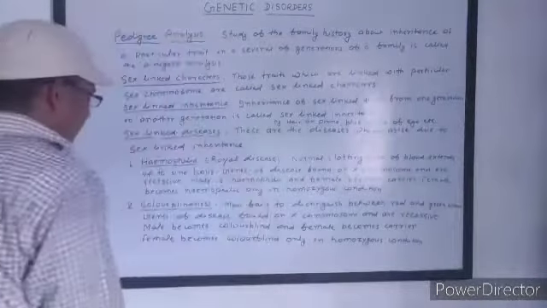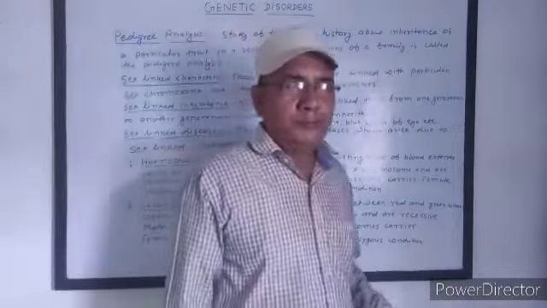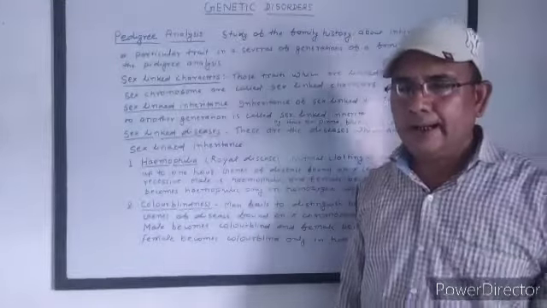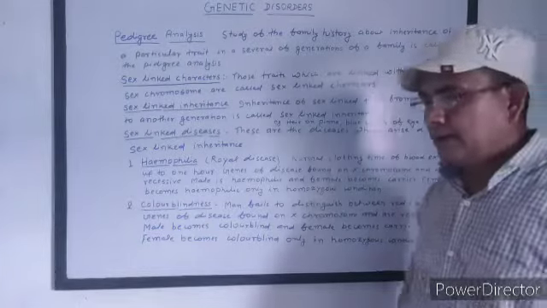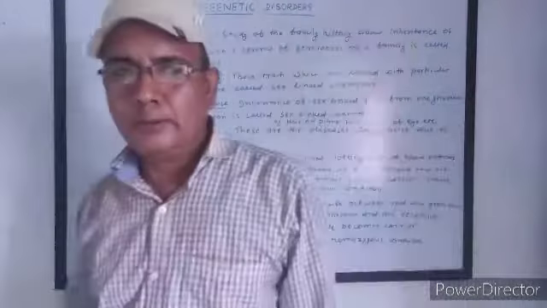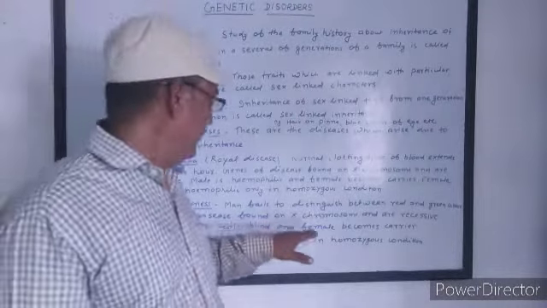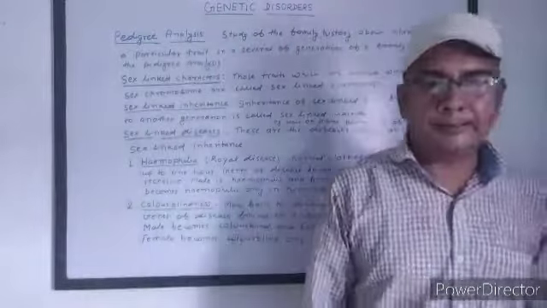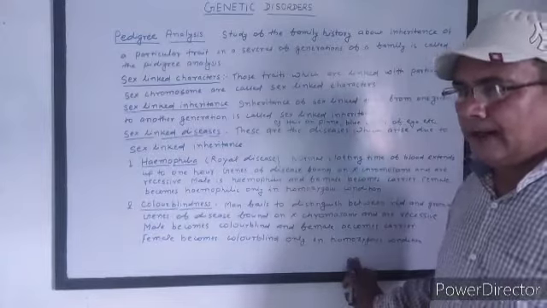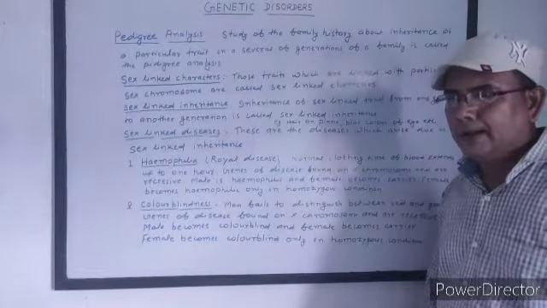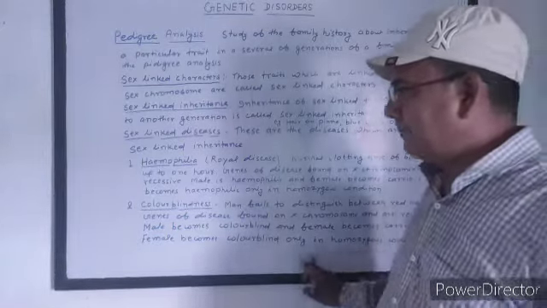The next sex-linked disease is color blindness. In this disease, a person has difficulty distinguishing between red and green color. The genes for this disease are also found on the X chromosome and are recessive. Generally color blindness occurs in male and is carried by female. Female becomes a carrier, and in female this disease appears only when both X chromosomes have the gene for color blindness.